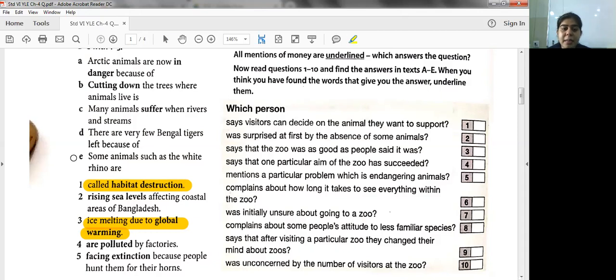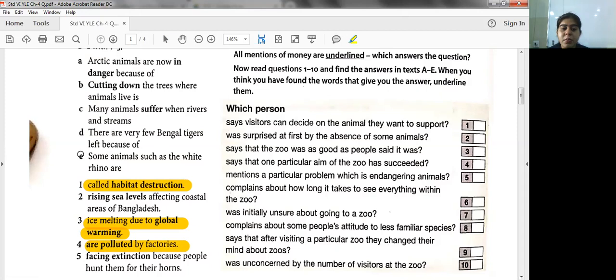Next, many animals suffer when rivers and streams. Why do animals suffer, students? Because they are being polluted by factories, because many of the factories are such, students, which throw away their entire toxic waste in the rivers and seas, and because of which animals have to suffer. So it is number 4.